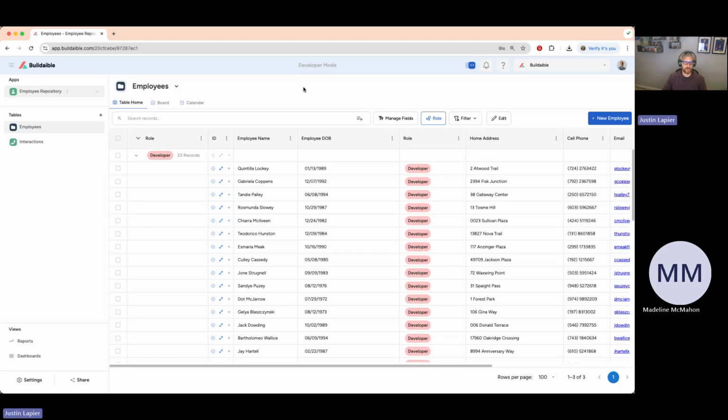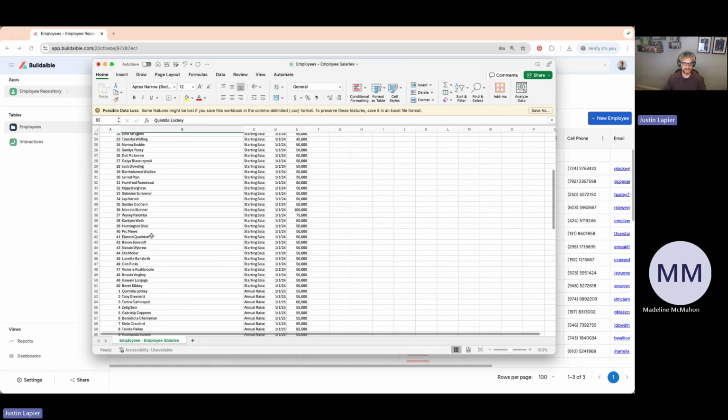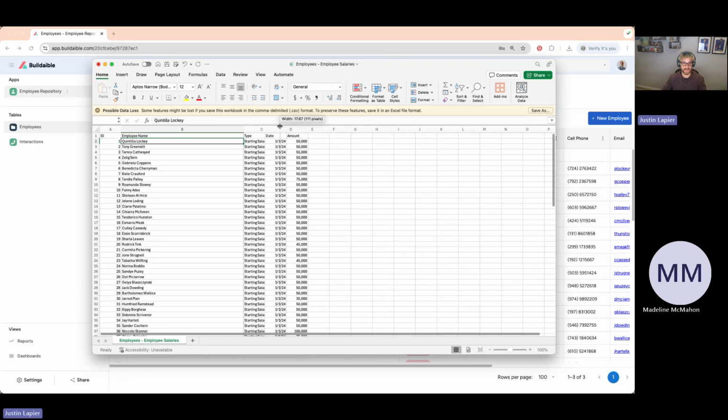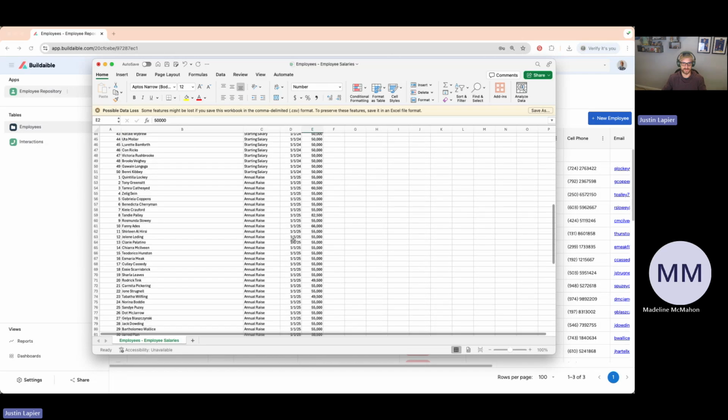So one thing we're going to go through and build is a table to track starting salaries for employees and annual raises. So this is a continuation of our employee repository. Prior to this call, just to show, I created this spreadsheet right here. The spreadsheet has our employee names in the system. I put in a type of starting salary, the date that they received that, and then what their starting salary was. And I started it out in 2024, so that we could do some raises as well.